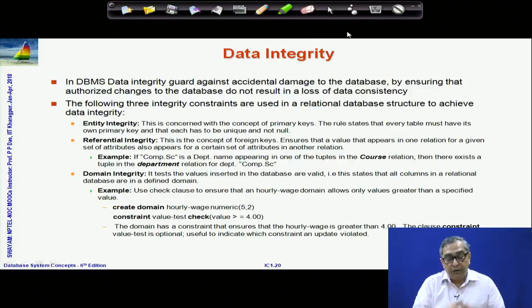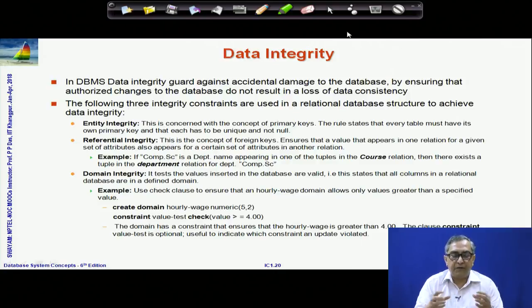So we have seen primary keys ensure entity integrity, foreign keys ensure referential integrity, and then we talk about domain integrity. You know certain things are possible. If somebody is an employee, then the age of that person must be at least 18 years. This is a domain integrity constraint.